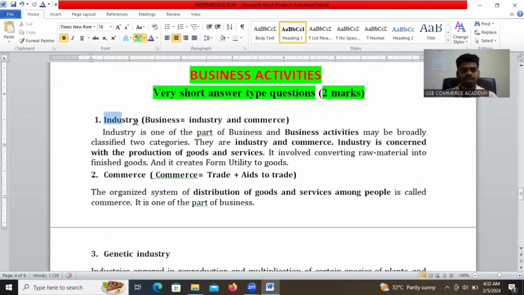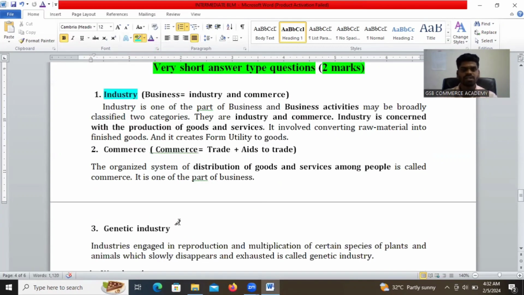The first one, industry. What is the meaning of industry? Industry is one of the parts of business. See here, business is equal to industry plus commerce. The industry is one of the parts of business, and business activities may be broadly classified into 2 categories: industry is one category, commerce is the other. The industry is concerned with the production of goods and services.